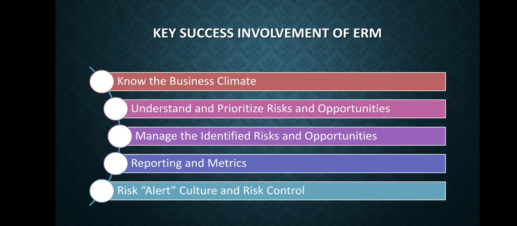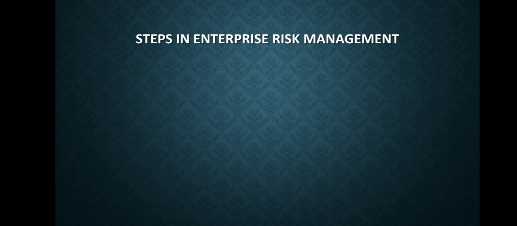Risk alert culture and risk control are created by adhering to policies and procedures, laws and regulations, educating and holding the colleagues accountable for evaluating the risk holistically in strategic initiatives, creating and utilizing a common language and effectively using preemptive risk concepts within the business units. Components of successful ERM. Steps in enterprise risk management.